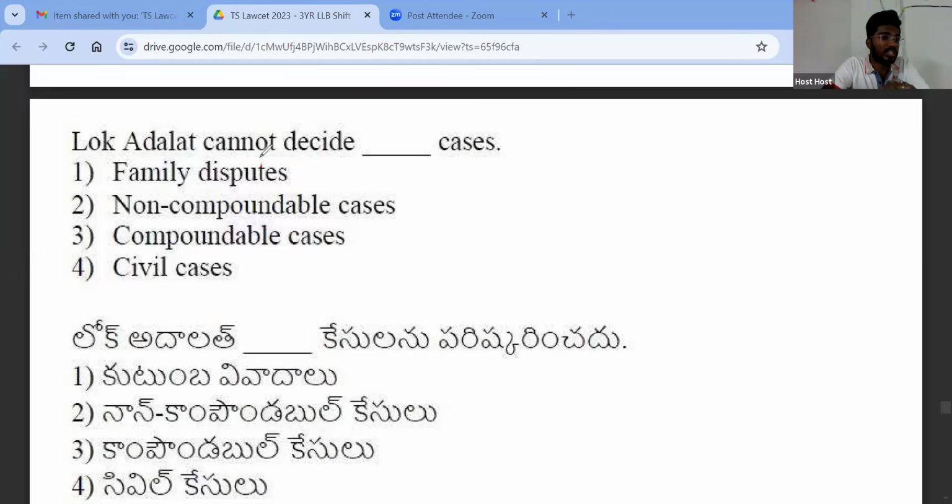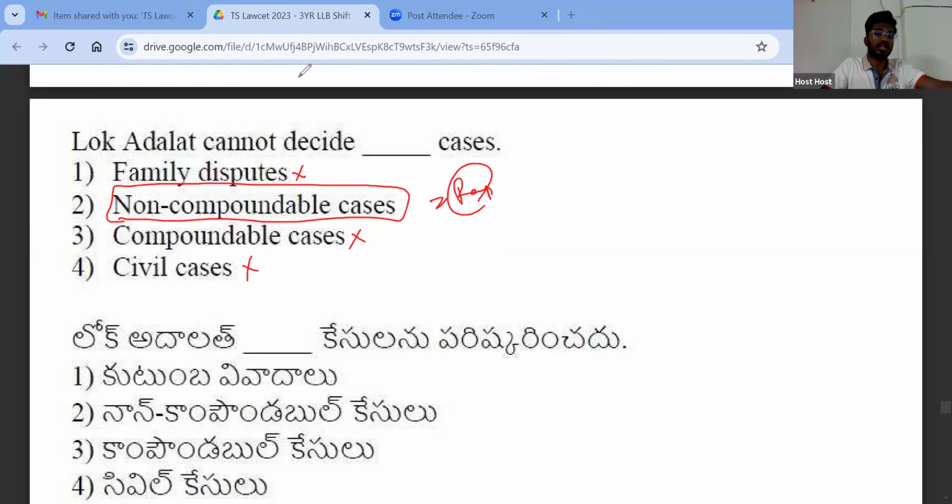Okay, let us look at the non-serious cases. First, family disputes are not very high criminal cases, I would say. Compoundable cases. What is a compoundable case? A compoundable case is a case where both parties can compromise. So that is there. And civil cases are also less serious. Non-compoundable offenses are those where you cannot strike a compromise, like rape, murder, etc. Right. So such cases cannot be dealt with by Lok Adalat.